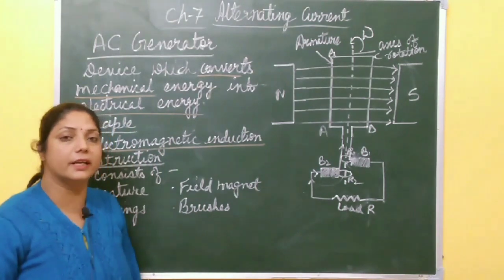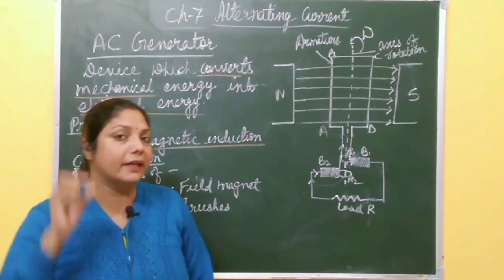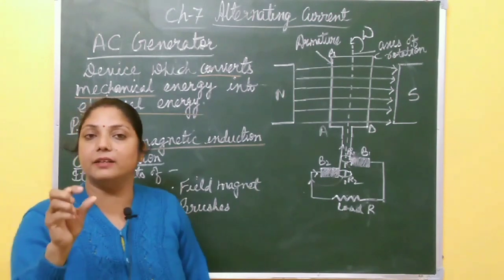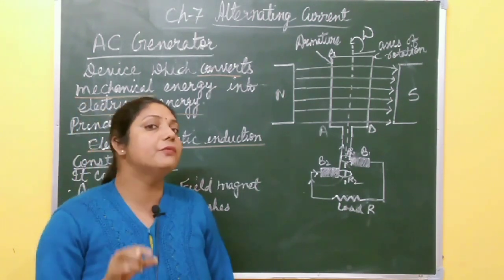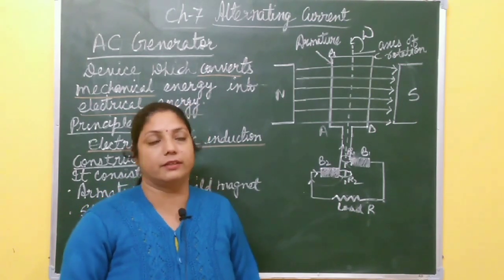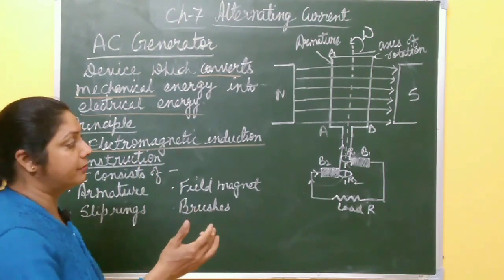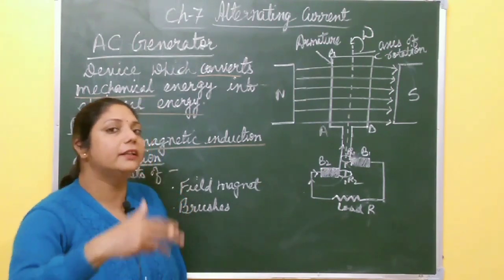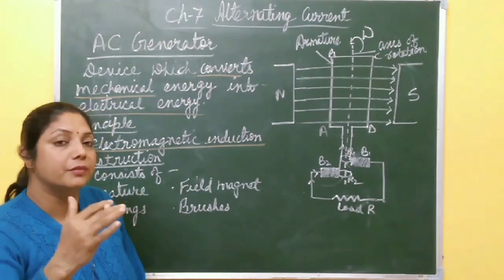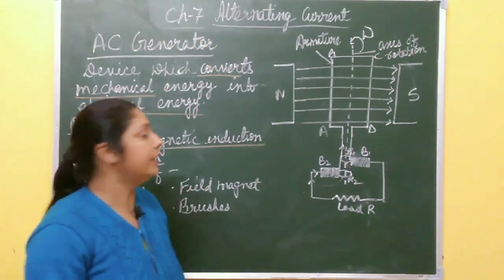electromagnetic induction. What is electromagnetic induction? If a coil continuously rotates in the magnetic field, then the flux linked with the coil changes, and due to the change in magnetic flux linked with the coil, an EMF is induced in the coil, due to which a current flows in the circuit. Hence, in this way, mechanical energy is converted. Mechanical energy means you are rotating the coil with the help of some handle. So that mechanical energy is converted, with the help of the principle of electromagnetic induction, into electrical energy.